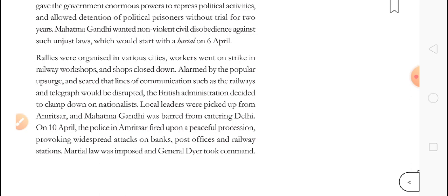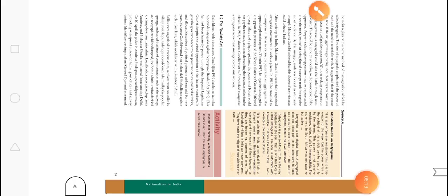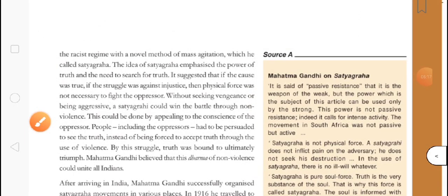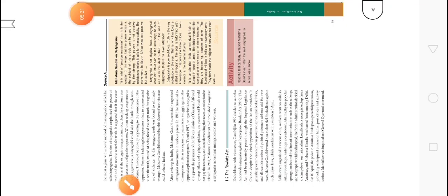Many people were protesting against this. So the government started to suppress them, by imposing this act.